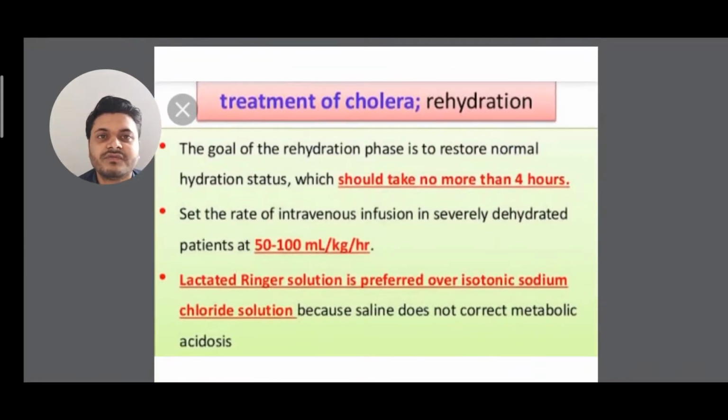So one more treatment of cholera, that is rehydration. You can see the goal of the rehydration phase is to restore normal hydration status, which should take not more than 4 hours. All right. So set the rate of intravenous infusion in a severely dehydrated patient at 50 to 100 milliliters per kg per hour. Lactated Ringer solution is preferred over isotonic sodium chloride solution because saline does not correct metabolic acidosis.